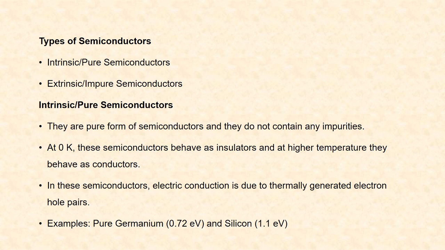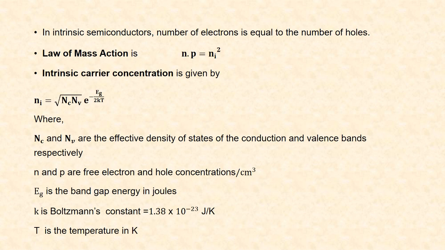Examples of intrinsic semiconductors are pure germanium and silicon. Pure germanium has 0.72 electron volt of band gap and silicon has 1.1 electron volt of band gap. In intrinsic semiconductors, the number of electrons is equal to the number of holes. The law of mass action in intrinsic semiconductors is given as N into P is equal to Ni square. Here, Ni is the intrinsic carrier concentration.